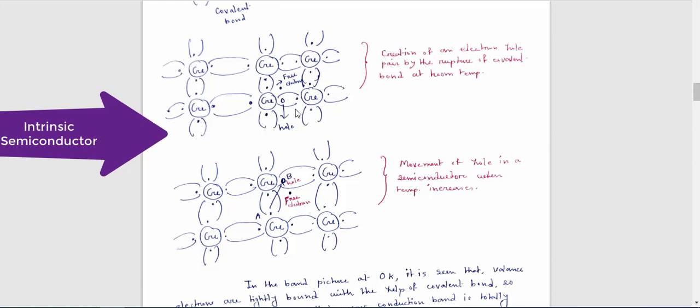This bonding is known as an electron hole pair. So when an electron hole pair is thermally created, a valence electron in the neighboring atom can have sufficient thermal energy to jump to the position of the hole, and it reconstructs the covalent bond again.